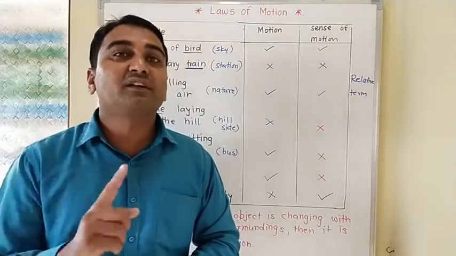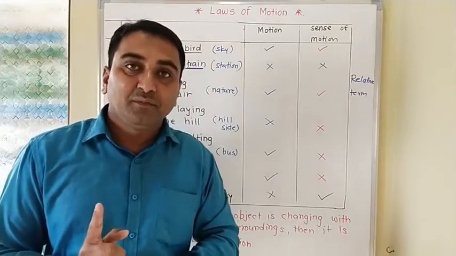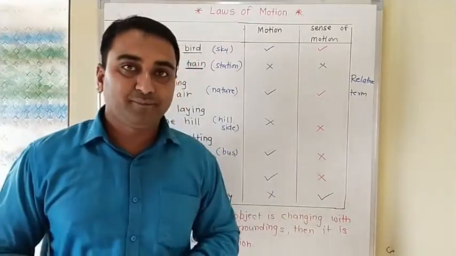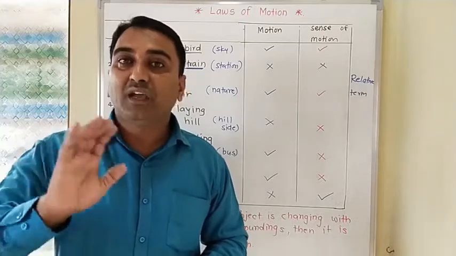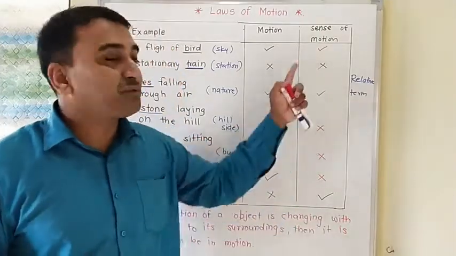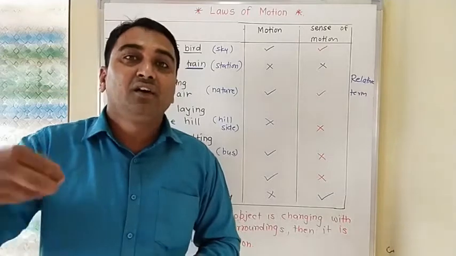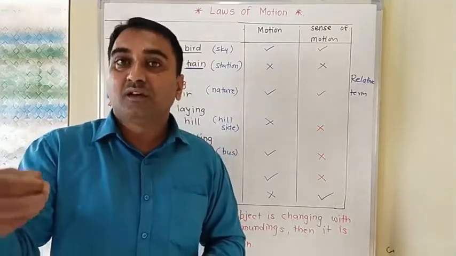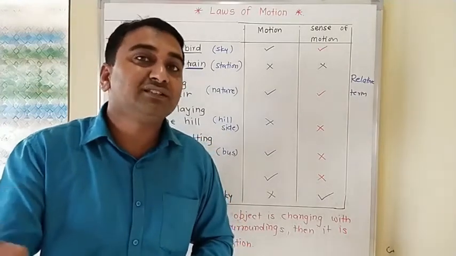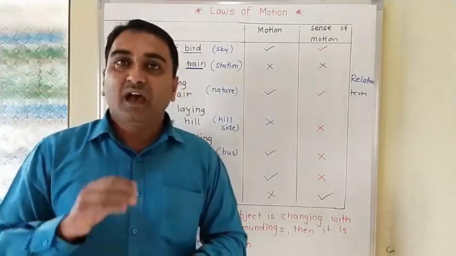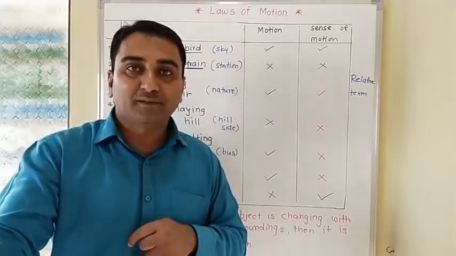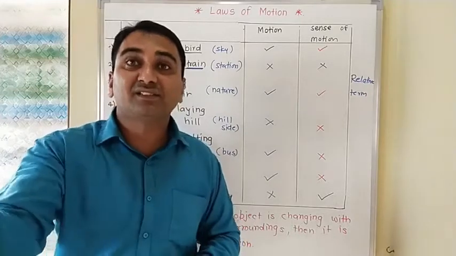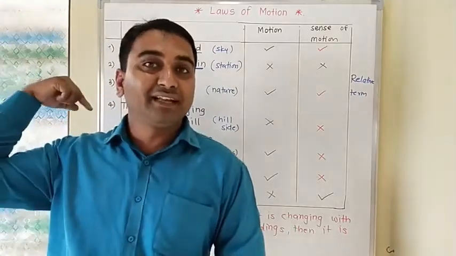Again, do you know the Earth is also in motion? It is rotating around its axis of rotation. But you and me and all the objects are moving with the same speed. Because of that, we do not get the sense of motion, because there is no change in position. Again, as we are moving from west to east, but the sun is stationary, we always sense that the sun is rising from the east and setting in the west.